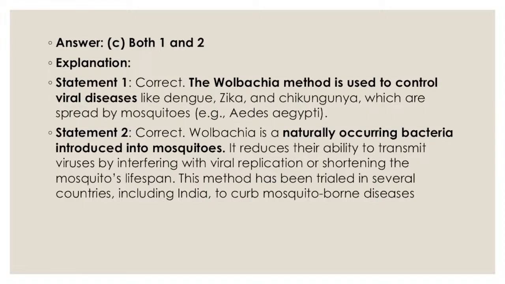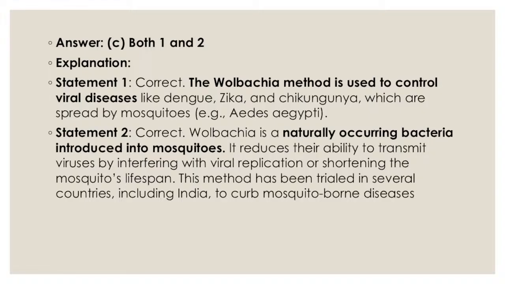The Wolbachia method is used to control viral disease. And one thing you understand, being a developing country, in the Indian sense, those viral diseases are very common here. Many people have died because of dengue or Zika, mostly because of dengue, we can say, in the urban areas. So there is a large number of significant cases. Okay, so this method is used to control the viral disease.